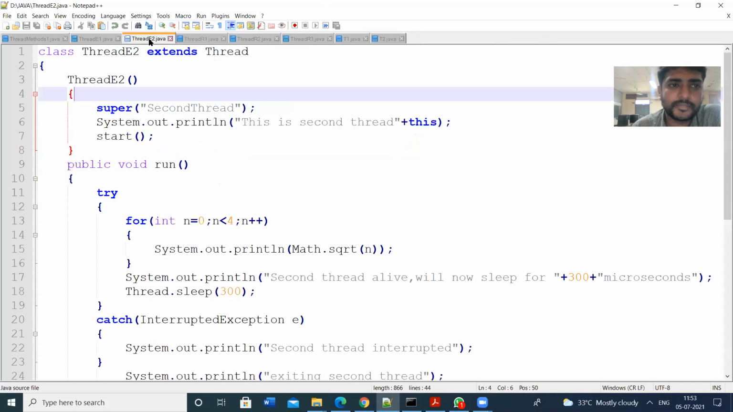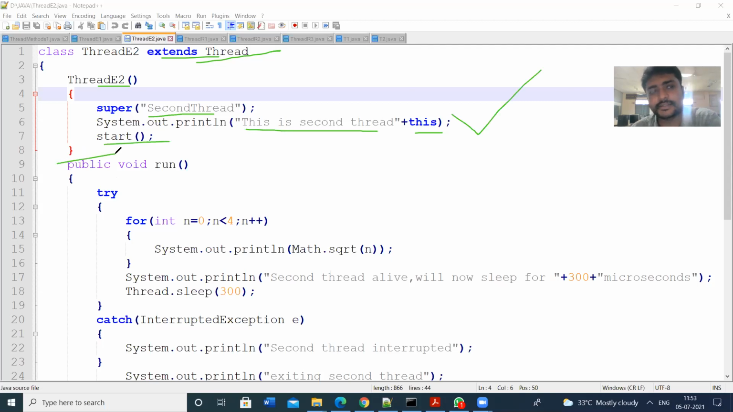So let us see a try-catch program on this. I'm going to use the Thread class to create the threads, and I'm creating a constructor. I'm giving the thread name as second thread, with super. I'm printing this is the second thread by using the keyword this. You know the purpose of the keyword this. And I have started the thread with the start method. So this is the constructor.